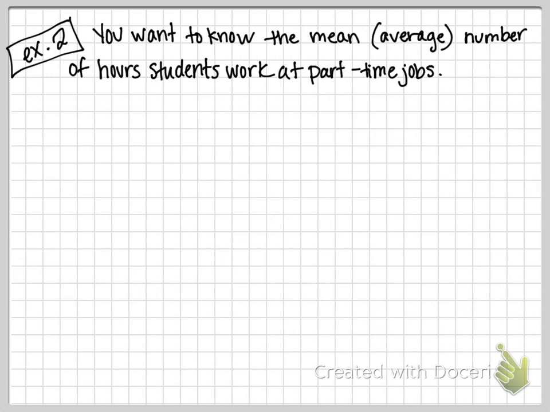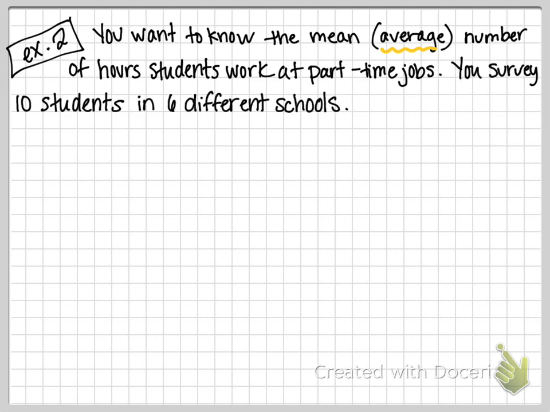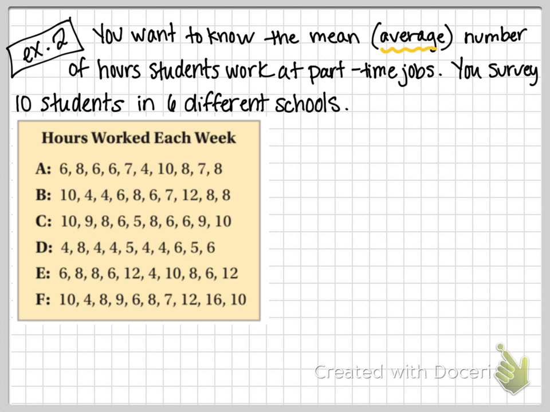All right, let's look at example 2. It says you want to know the mean number of hours. So mean, another word for mean is the average. Number of hours students work at part-time jobs. You survey 10 students at 6 different schools, and this is the data that you get.